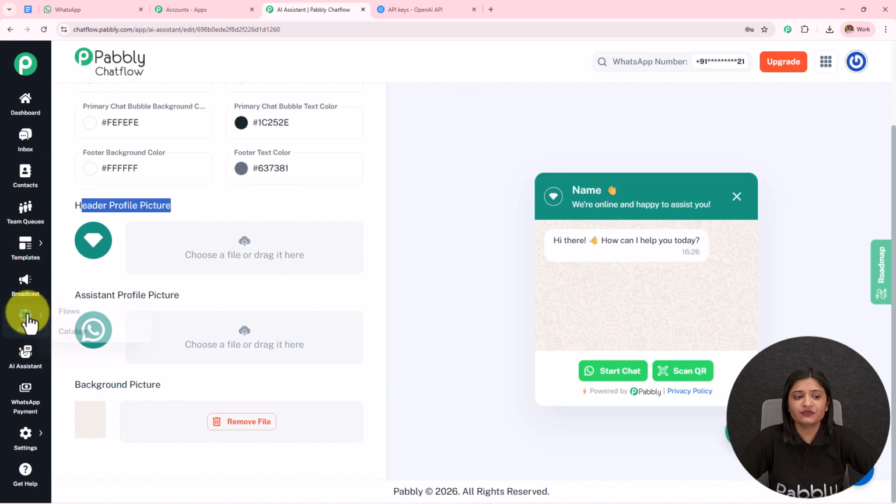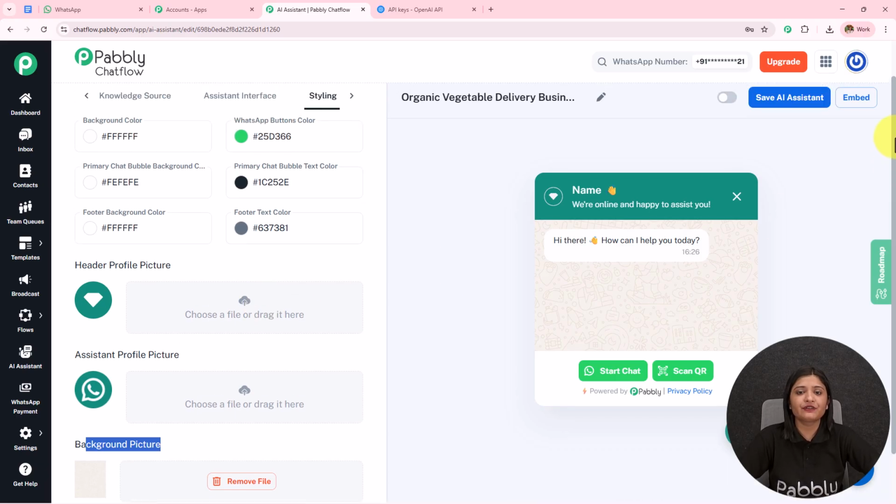Then we have this header profile picture, assistant profile picture and the background picture. Again, you can upload this according to your choice and preference, just in the manner we have uploaded the knowledge base. Here we have created this AI agent and we have to make sure that we keep this toggle on. If we do not keep this on, the messages won't be sent, and then we have to save this. If we do not save this, all this will be lost.